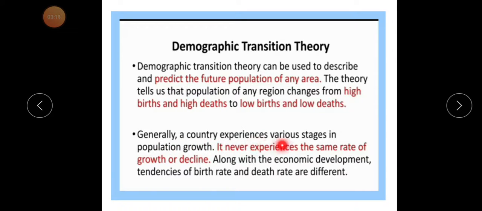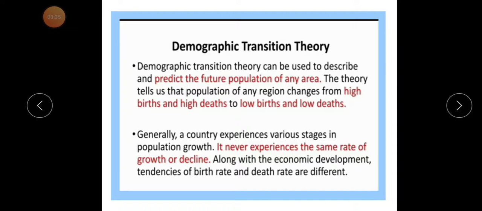Generally, a country experiences various stages in population growth. This change does not happen directly. For that change, the country experiences various stages in population growth, and those stages are explained through the demographic transition theory. It never experiences the same rate of growth and decline.